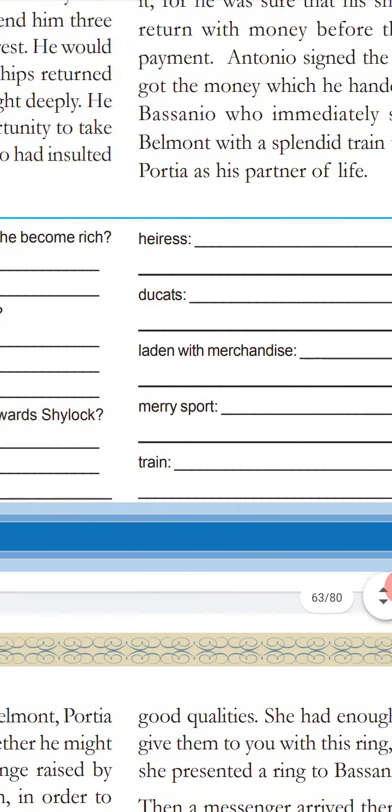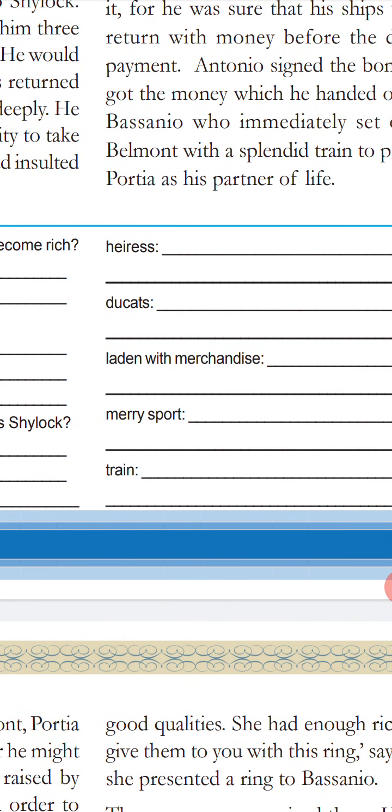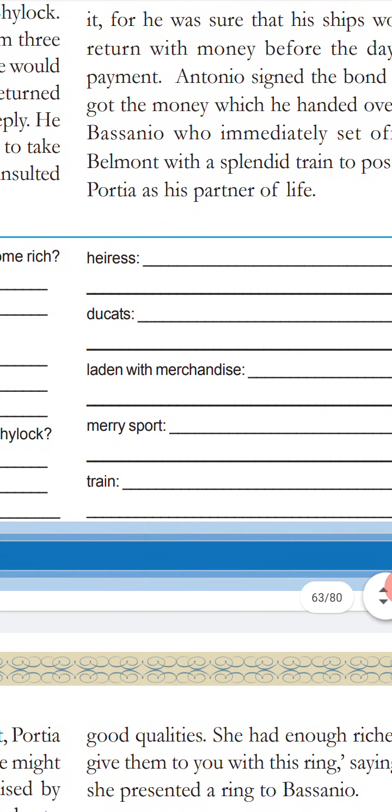Okay. Here, "has" means, I already told you, successor. Ducats means rupees. Laden with the merchandise means too many products, customer products are there. Merry spot means happy time. Train is there.